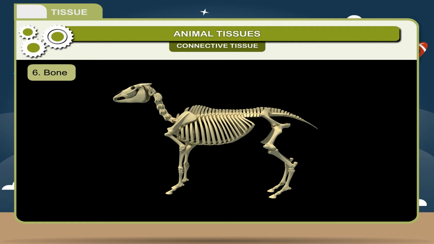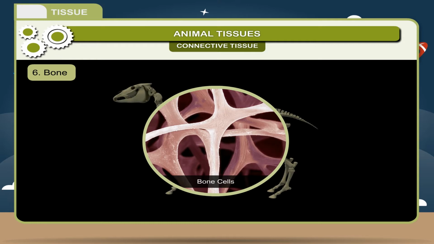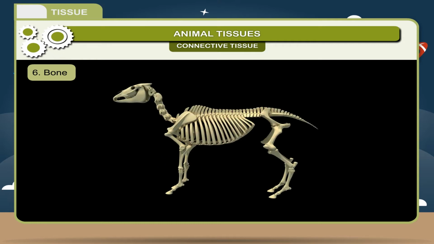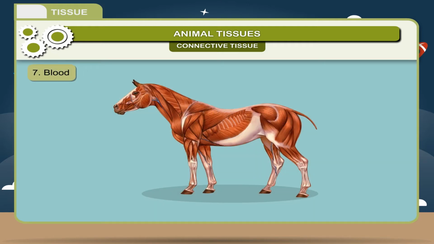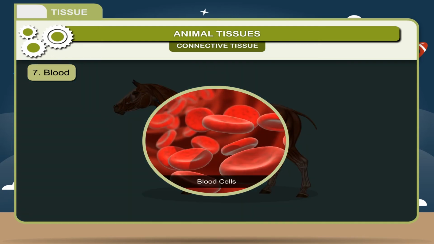6. Bone. It is a hard connective tissue and is the major part of the vertebrate animals. It is composed of living tissue such as bone cells, fat cells, blood vessels, and non-living materials like water and minerals. 7. Blood. It is a liquid connective tissue which is present in the entire body. It is a vital fluid found in humans and other animals that provides important nourishment to all body organs and tissues.